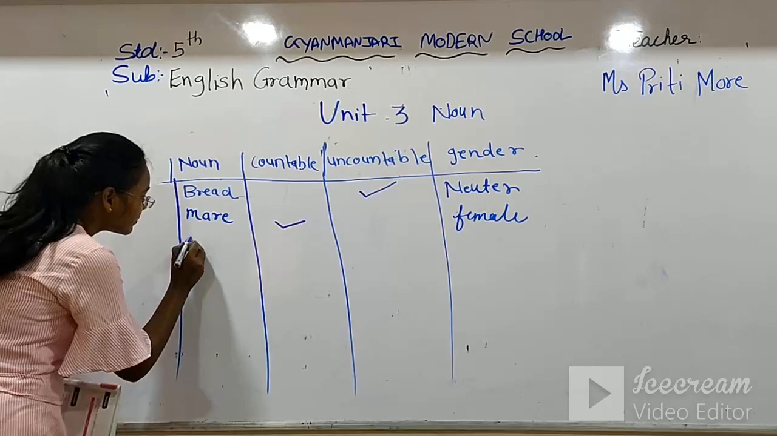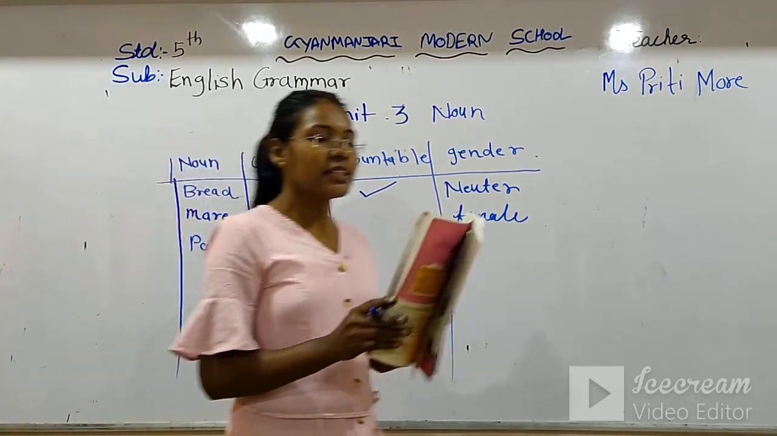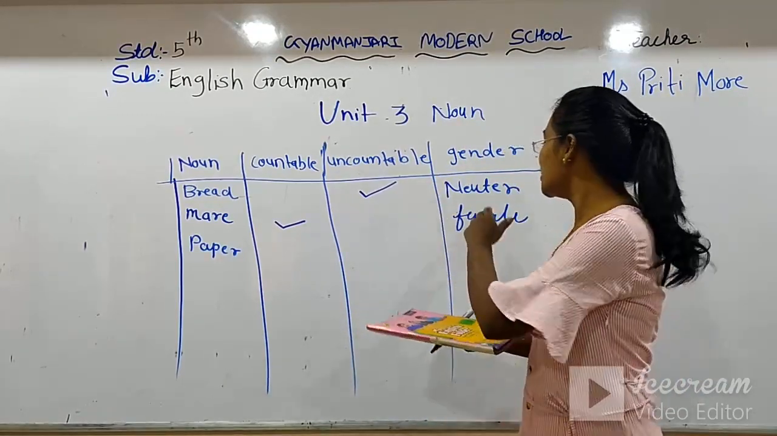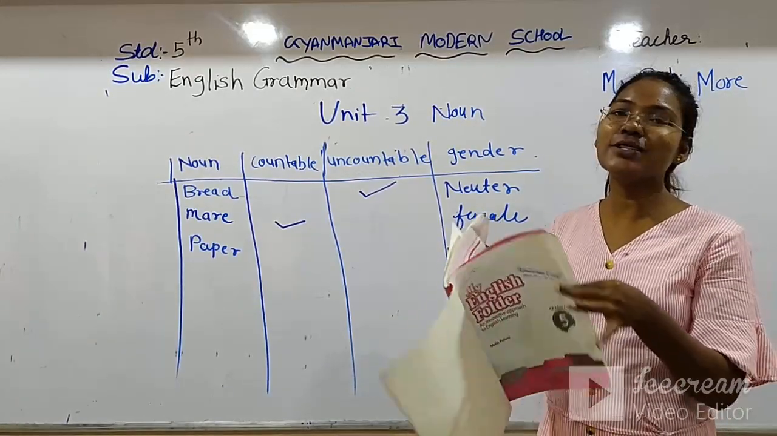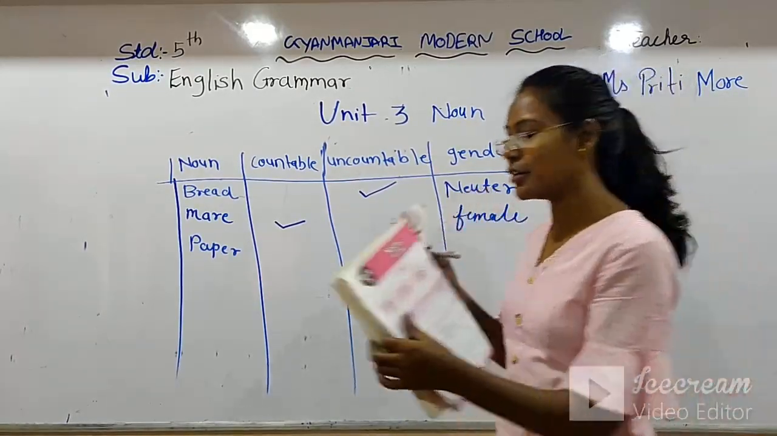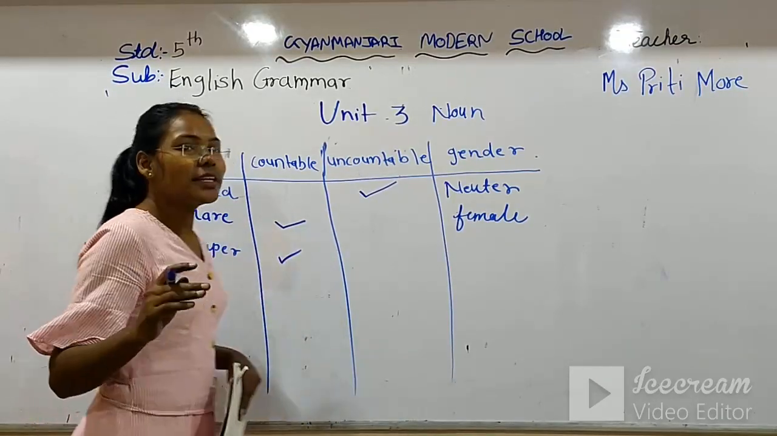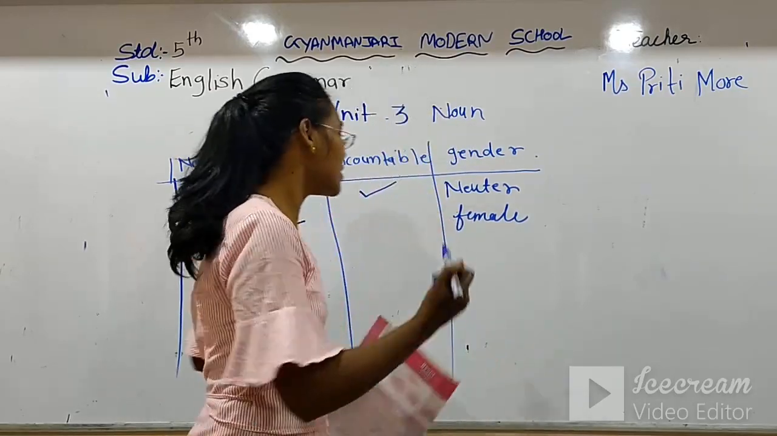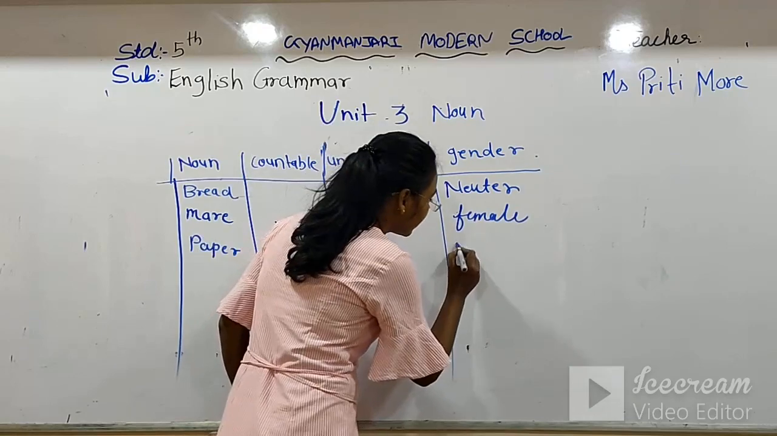Now the paper. Like this book, paper is a non-living thing, that's why it comes in the neuter gender. And paper can also be counted, whether I have 1 paper, 2 papers, 3 papers. So it is countable and it comes in neuter gender.